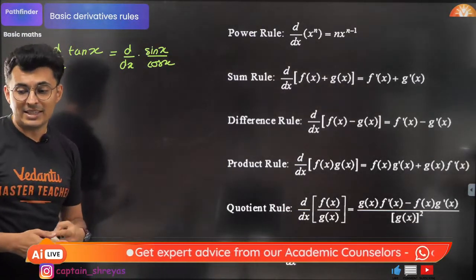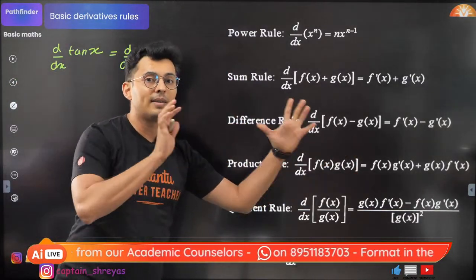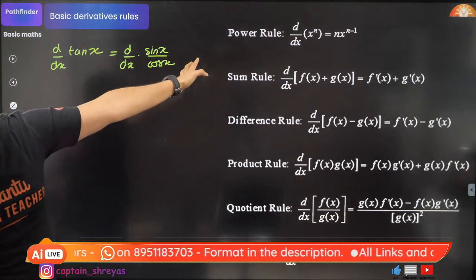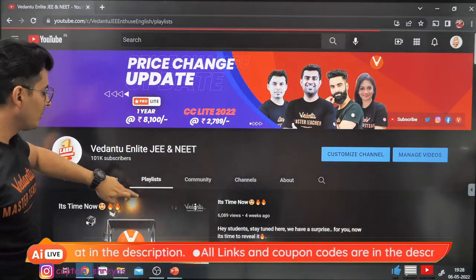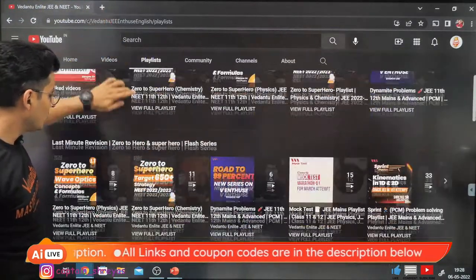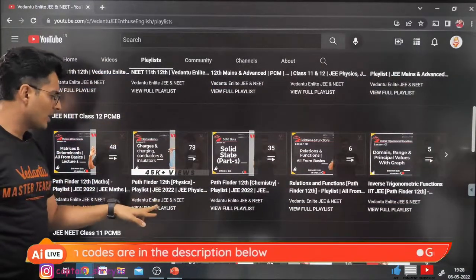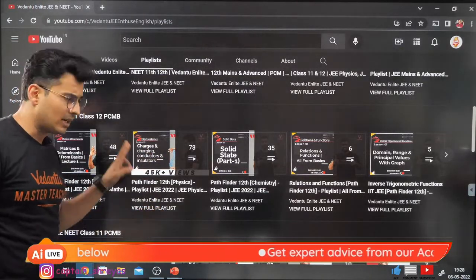Everybody? Yes, these are the basics of 12th maths. These are the basics of 11th maths, Gopika. Not 12th standard. You generally learn all of this at the beginning of 11th standard, and it's also there in the playlist in detail. Have you seen the playlist? No? Look at this playlist. It's a beautiful playlist. Go down. Last minute revision, that's for 12th standard kids. You can watch this full playlist, the entire 12th standard syllabus, right from electrostatics to semiconductors.